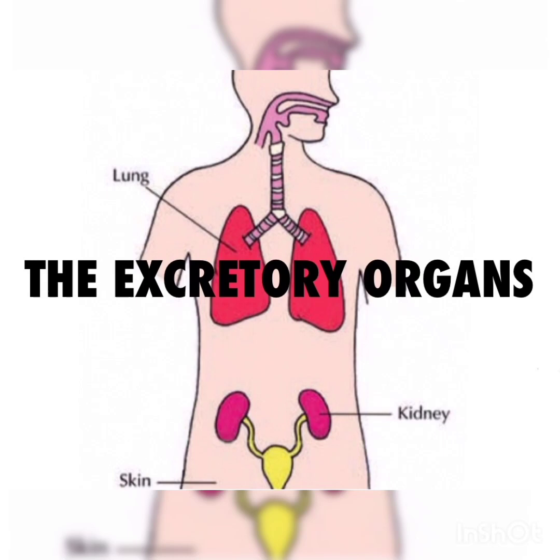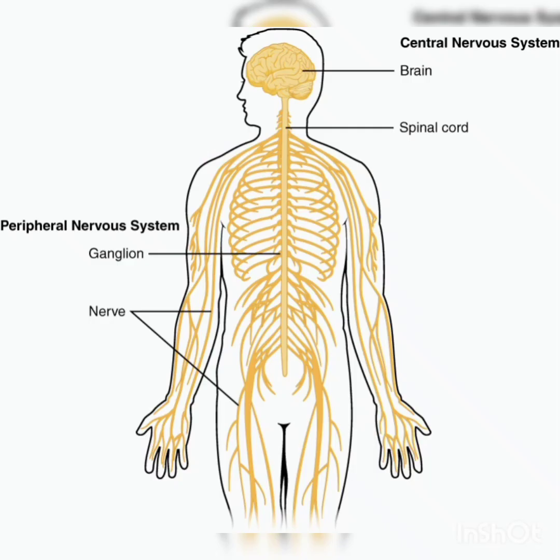Then we are going to discuss the nervous system. The nerve system is one of the most important organ systems in the human body. It comprises the brain, spinal cord and the nerves. The nerve system is responsible for the regulation of all the activities of the human body.